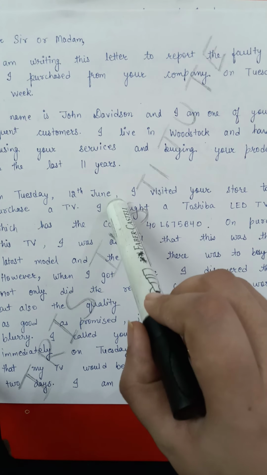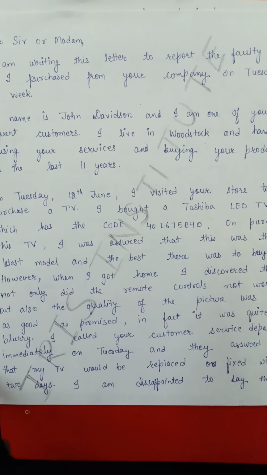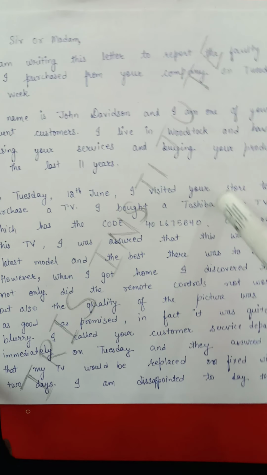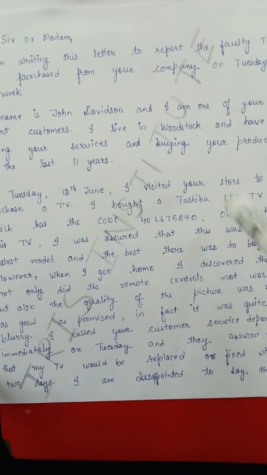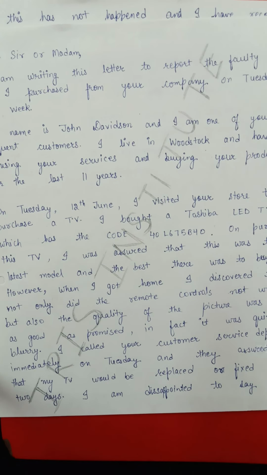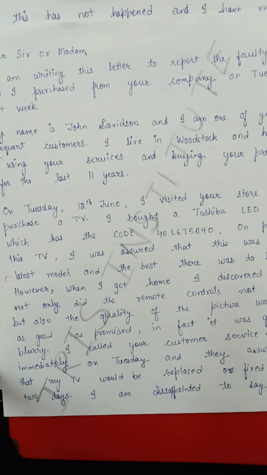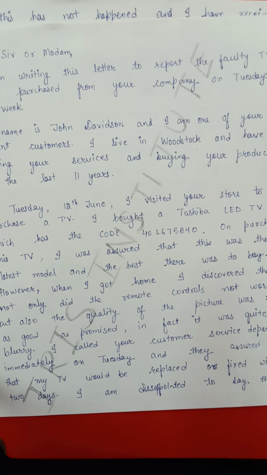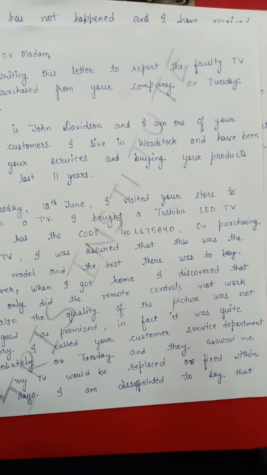This means that I need to give a brief description of when and from where and what thing I bought. A little bit of explanation of the TV I need to give. It was a Toshiba LED TV and the code was dash, so it will become easier for the owner to take action upon a particular TV.